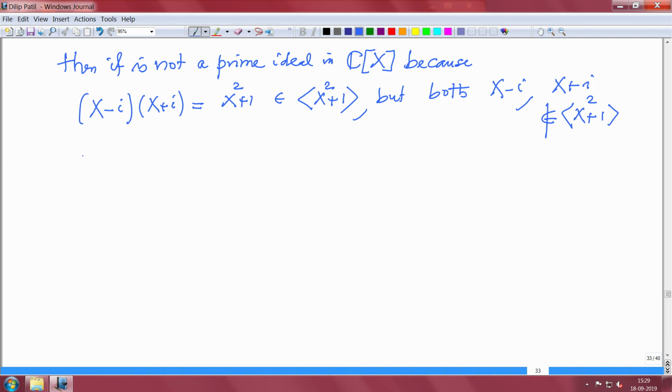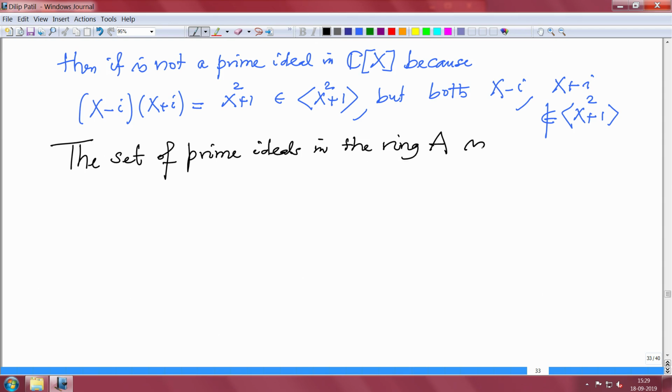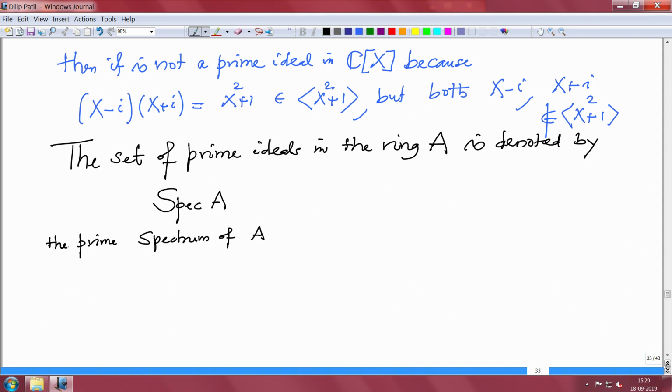Now, the second definition. Before I go on, I will write the set of prime ideals in the ring A. It is denoted by this symbol Spec A. This is called the spectrum of A, the prime spectrum of A.